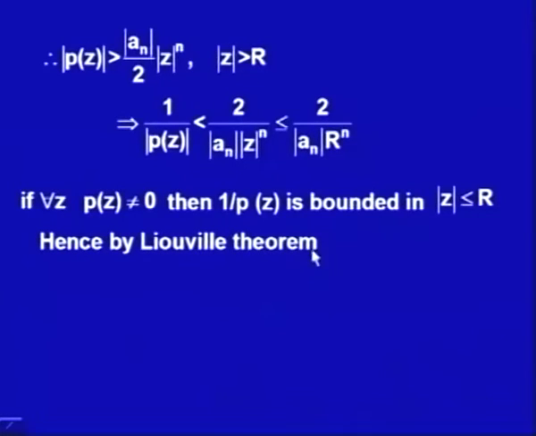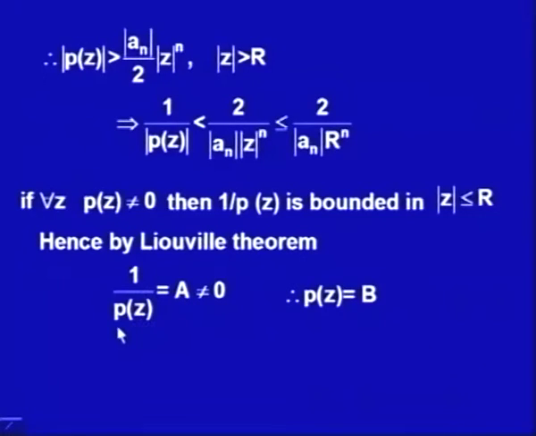Hence, by Liouville's theorem, if the function is entire and bounded, then it must be constant. So, the function p(z) is not 0, 1/p(z) is an entire function and bounded, so it must be some constant a which is not 0. Hence, p(z) is b, because we have taken that p(z) is not 0 for any z, so that constant cannot be 0.